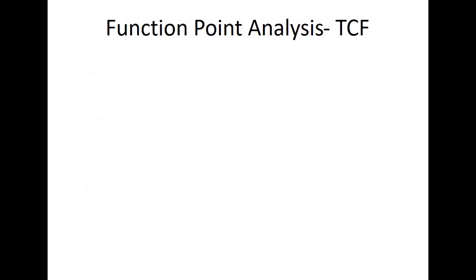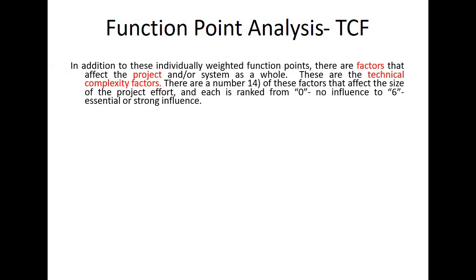So afterwards what we get is we come up with something called as your technical complexity factors, right? So in addition to these individually weighted function points, there are some factors that may affect the project or the system as a whole. These are called the technical complexity factors, and these are 14 in numbers. Recall our previous discussion. In our previous set of slides, I have jotted down all these 14 technical complexity factors, which affect the size of the project effort and of course time as well.